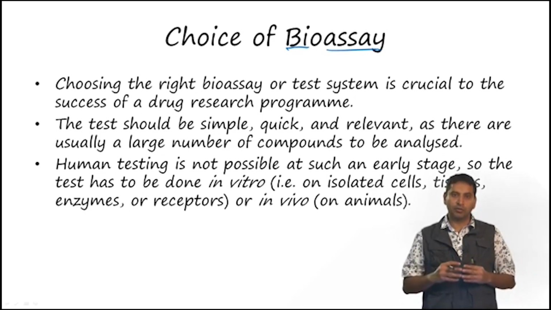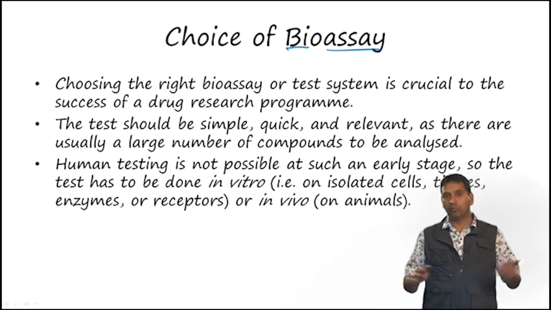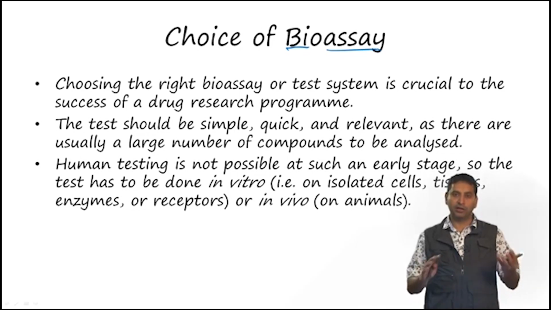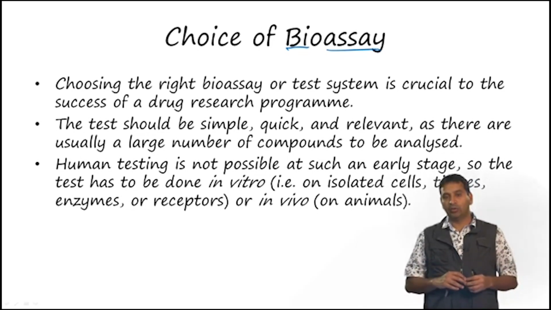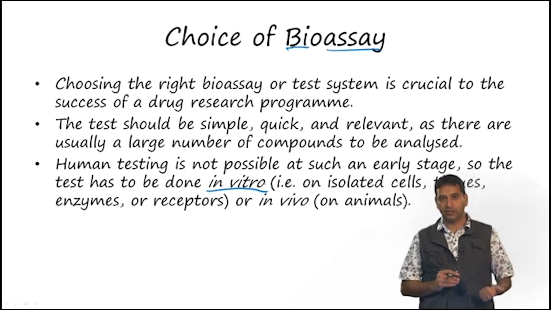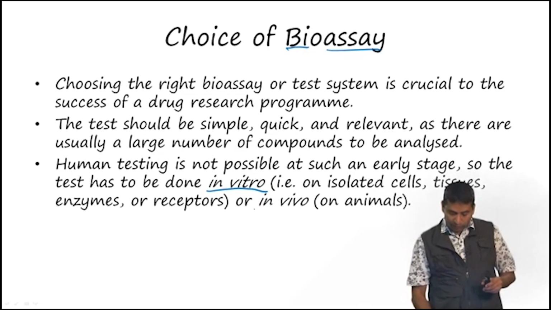There are a number of challenges in designing the right kind of bioassay. The test should be simple, quick and relevant, and there are usually a large number of compounds that can be analyzed, so it has to be scalable. And as you will appreciate, human testing is not possible at an early stage. So what we need to do is something called the in vitro assay. An in vitro assay is usually a test carried out on isolated cells, tissues, enzymes, or receptors. You can also have animal models, which are known as in vivo assays.